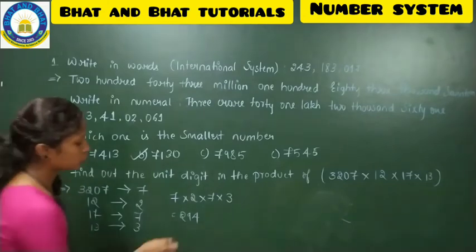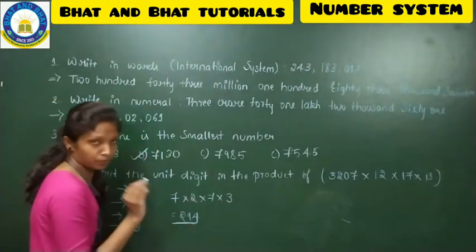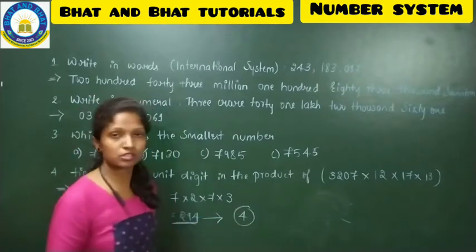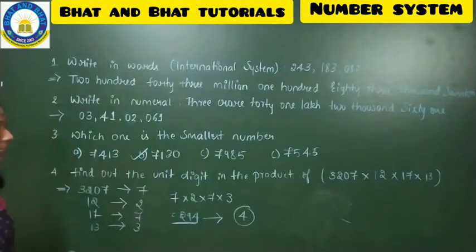What they are asking is the unit digit in the product. This is the product you have got. In this, which is the unit digit? 4 is the unit digit. Now you can copy down this. Fine. Hope you all understood this.